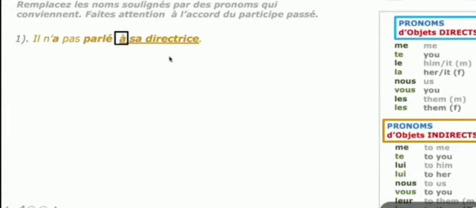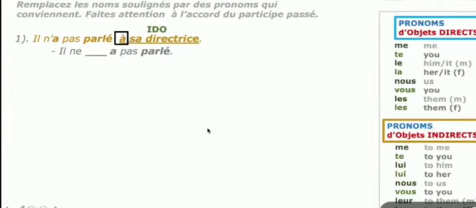To his director: this noun is the indirect object. Okay. So after à, mostly it will be an indirect object. To his director, you have to replace it with a suitable indirect object pronoun. So how can we change it now?